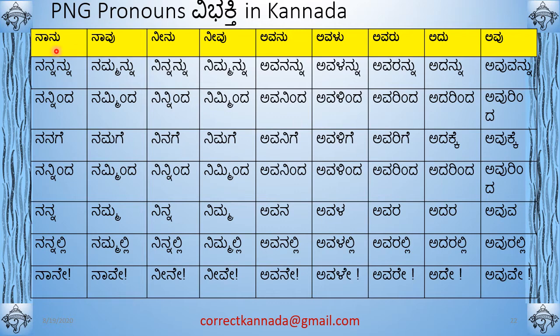Okay. So I'll just do one example. Others you can just pause and read. Okay. So Nanu will be nannannu, second vibhakti. Nanninda, third vibhakti. Nanage, fourth vibhakti. Nanninda again, panchami vibhakti. Nanna, shashti vibhakti. Nannalli means in me, right?